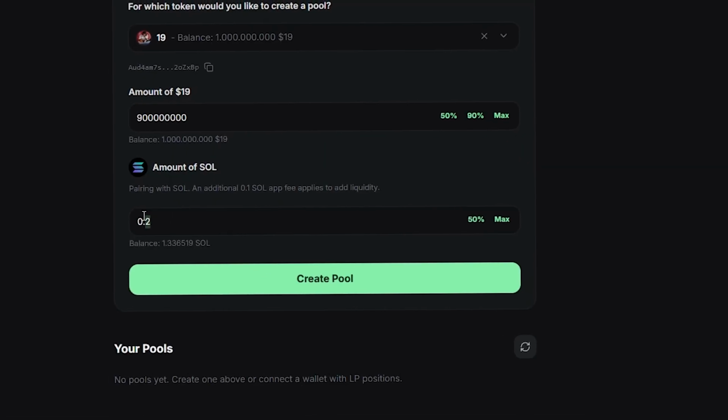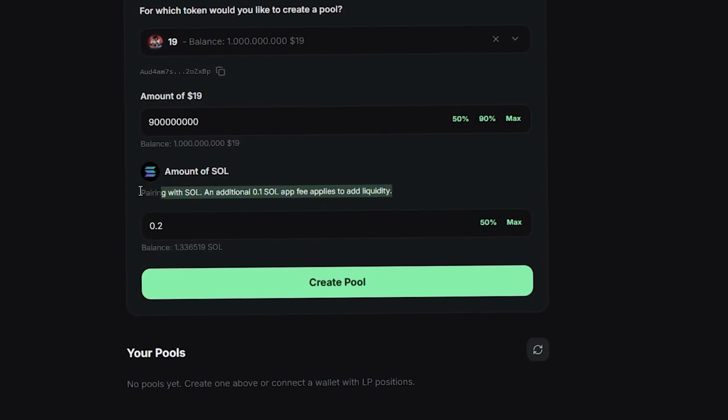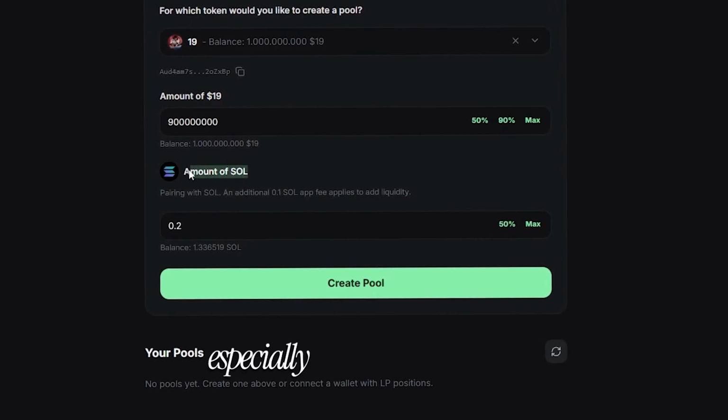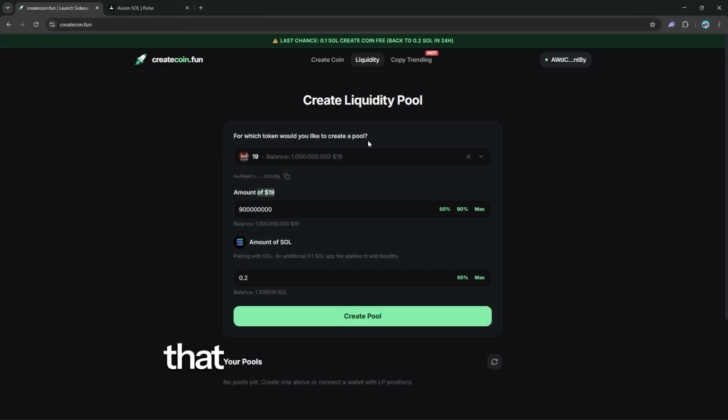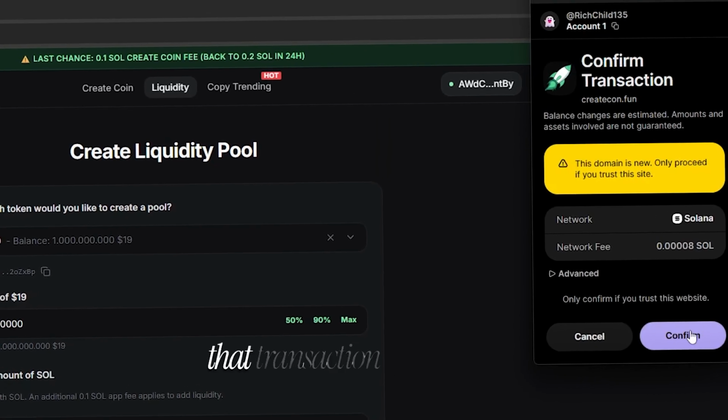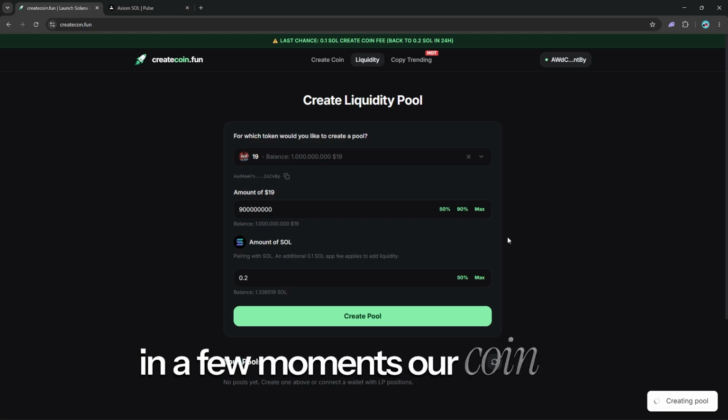Now, I've experimented with a bunch of different numbers, but 0.2 seems to work for me the best, especially on these sort of quick turnaround coins that I like to use to generate that solid income very consistently. So 0.2 SOL is what I'd recommend if it's the first time you are starting. So we're going to confirm that transaction, and then in a few moments, our coin will be live.